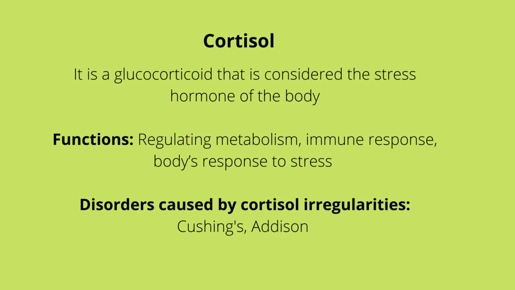What controls the cortisol? It starts in the hypothalamus. The hypothalamus will produce CRH, which causes the release of ACTH from the anterior pituitary gland, and then this causes the release of cortisol from the adrenal cortex. Disorders caused by cortisol irregularities: Cushing's syndrome, which is elevated cortisol levels, and Addison's disease, which is a decrease in the level of cortisol in the body.